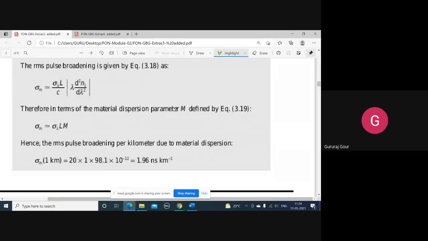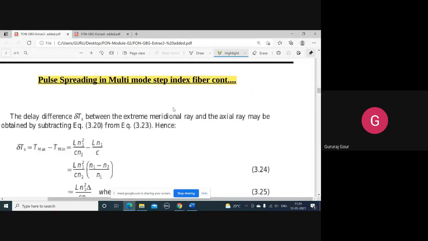So just a quick recap of what we discussed so far, before we jump into the next section of the quantitative aspect of this pulse spreading. We started with the two initial things, group delay, that is tau g, that is 1 by c and 1 minus lambda d square n by d lambda square.